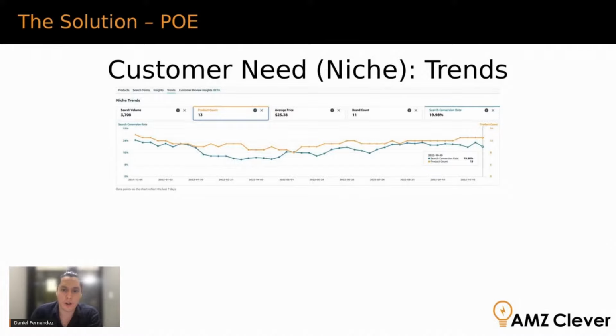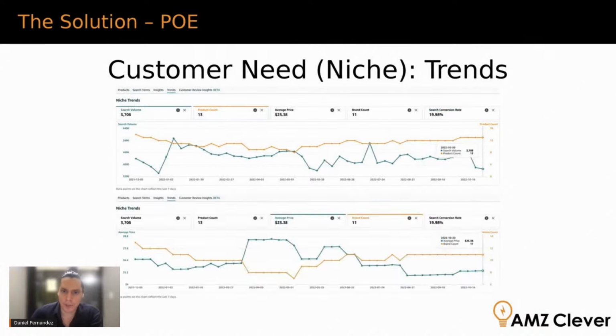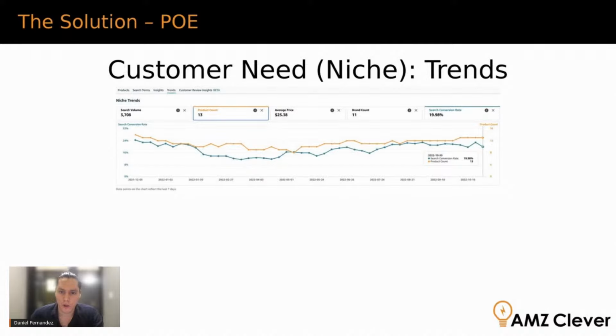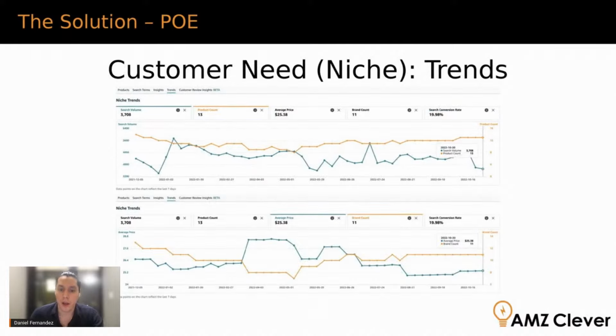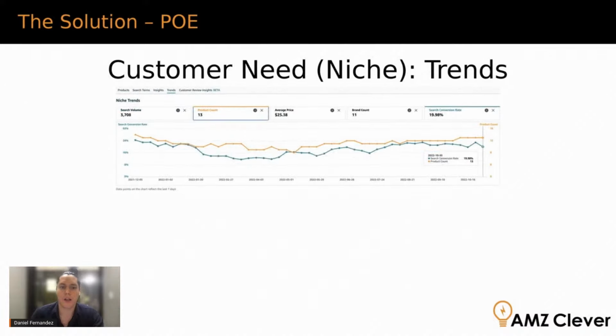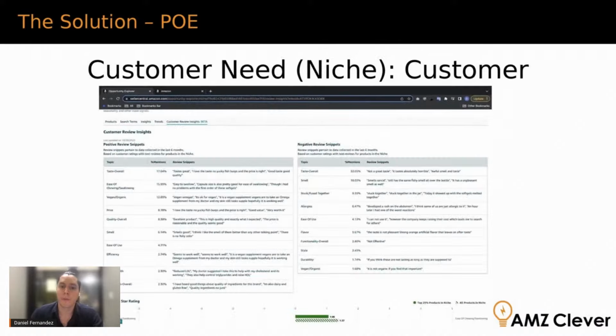And there's one last chart here, which is that search conversion rate, right? That I mentioned. Again, this is not conversion rate in the sense of orders divided by clicks. Rather, this is orders divided by search volume, impressions, if you may. It's gone up a little bit recently. So that's a good thing, right? But it's probably done so because of the drop in price, right? So that's another thing. You can see up here when the price was higher, the search conversion rate was lower. So you want to look at it from both angles.